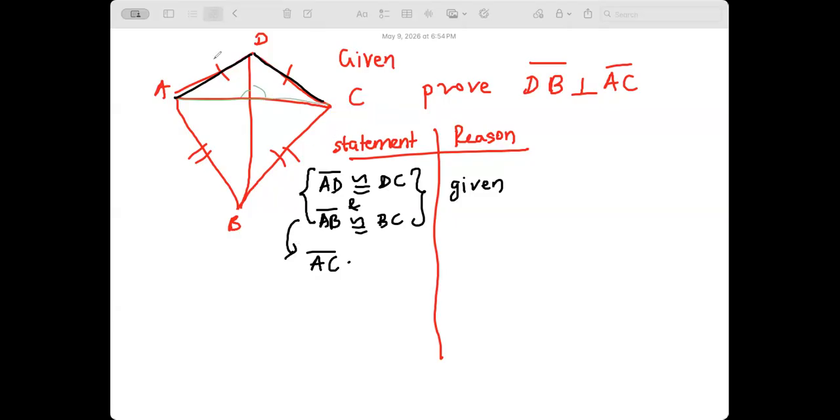We have only said that this is equal to this, and this is equal to this. Yeah, so if this is equal to this, then it has the same meeting point, because if they both start at the same point and are congruent, then they should both end at the same point as this.